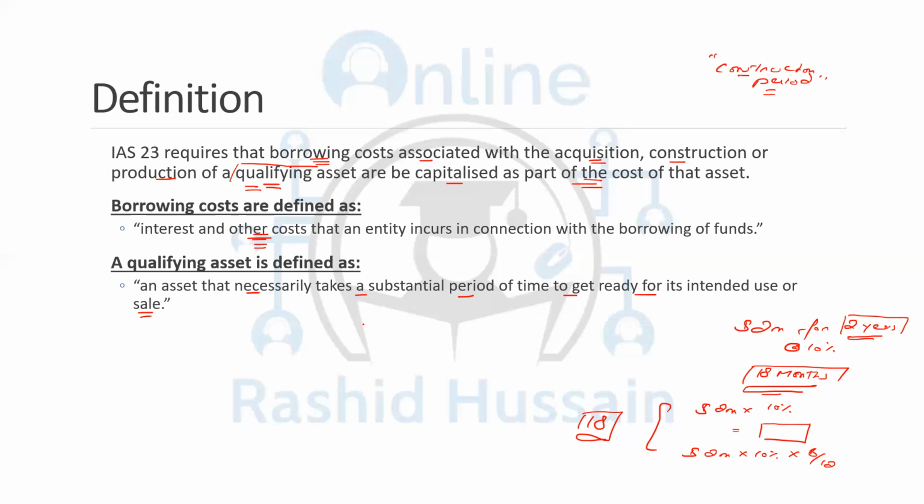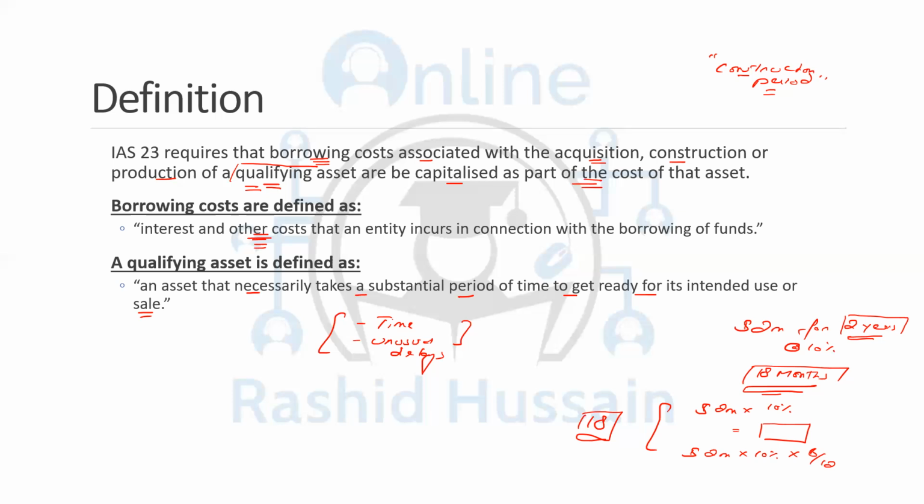So the substantial period simply means that you should know how much time your asset is going to take for the construction. You should know the time. And there should be no unusual delays within that. For example, you have done some construction, then there's a gap of, say, 6 months. Then you made some construction, then there's a gap for a few months. There should be no unusual delays within that. So the time should be clear, because, for example, if I want to construct a warehouse and it is going to take, let's assume, 1.5 years.